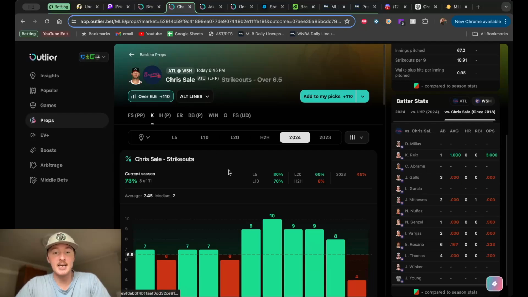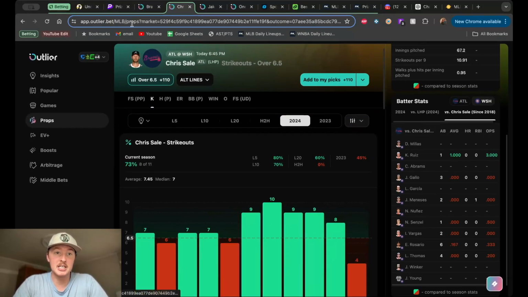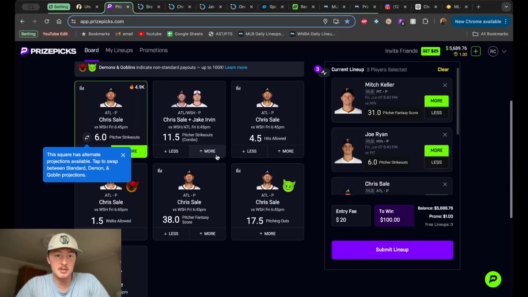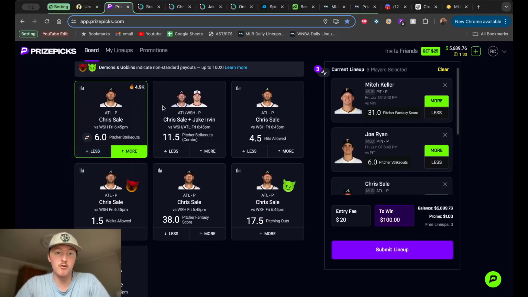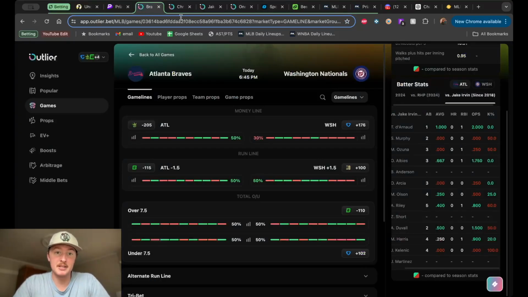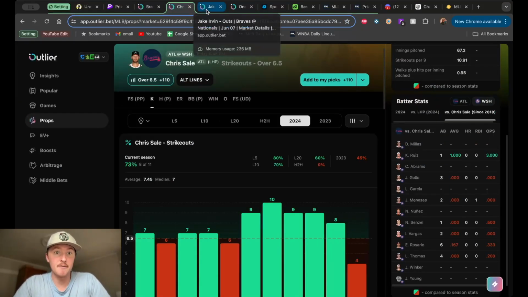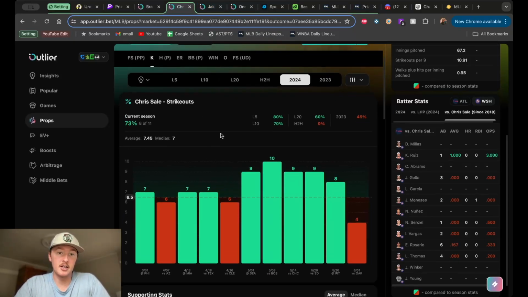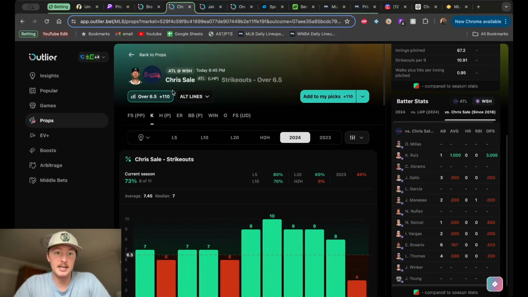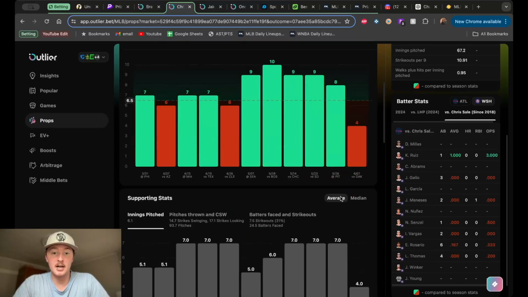6.5 for plus 110. I could definitely get behind that. It's going to be 6.0 over on PrizePicks, I believe. Yeah, right here, 6 over on PrizePicks. I think that's something that we could definitely be looking at, potentially a video pick for today. But yeah, Chris Sale here at 6.5 Ks. I would even take that probably at plus 110 because of the strikeout percentage.